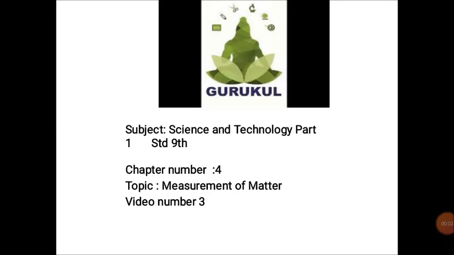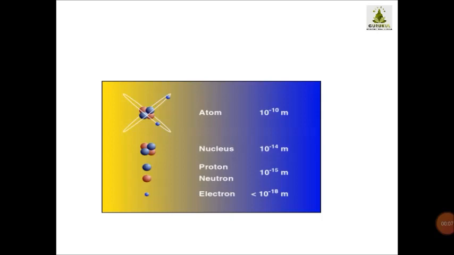Welcome back students. Now we are going to continue with our next section. See, I have shown you one slide in the previous video. Approximately, if your atom is 10 raised to minus 10 meters, the nucleus will be 10 raised to minus 14, proton and neutron will be 10 raised to minus 15, and the electron will be 10 raised to minus 18 meters. These are the approximate values. Depending upon every element, there may be certain changes in that.